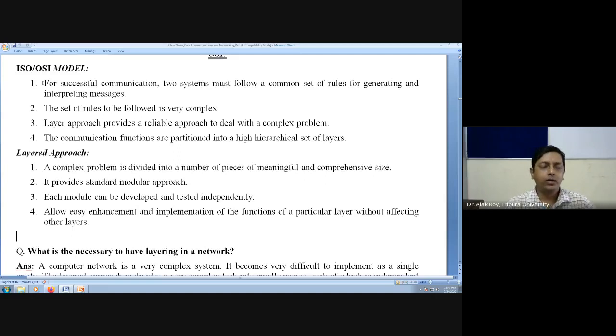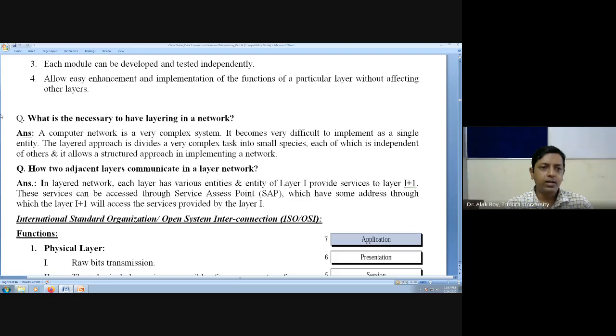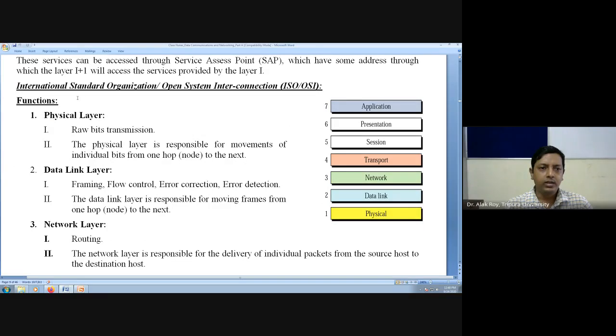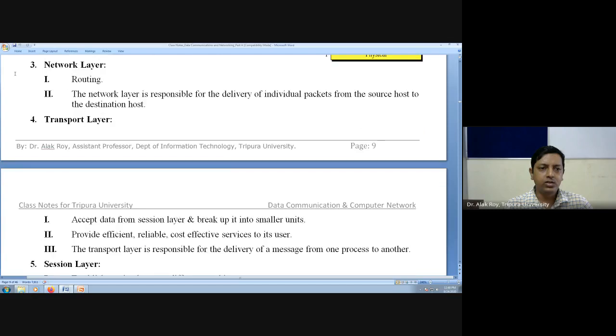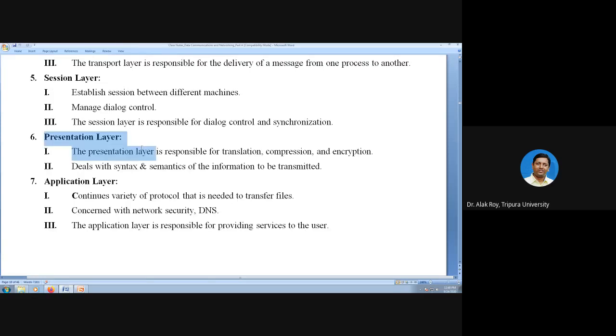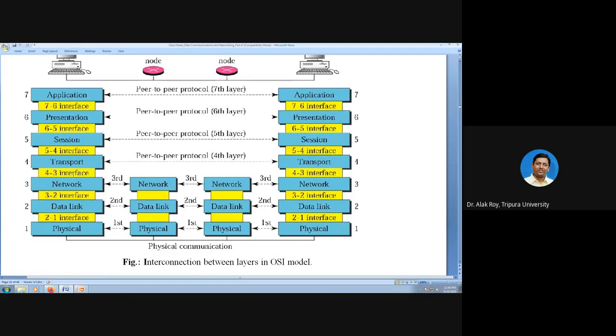information of ISO-OSI model, why layered approach, questions like what is the necessity to have layering in a network, how two adjacent layers communicate in a layered network, then functions of each layer: physical layer, data link layer, network layer, transport layer, session layer, functions of presentation layer, application layer. Then the same figure, interconnection between layers in OSI model.